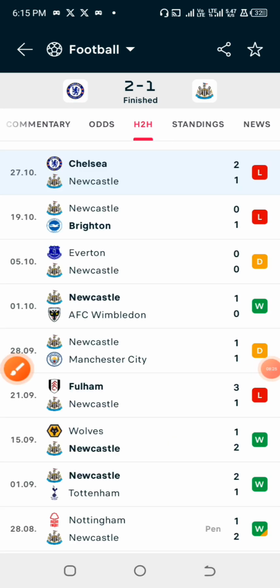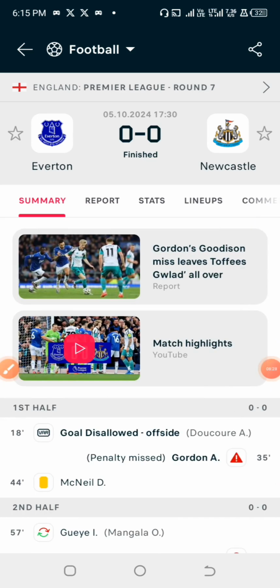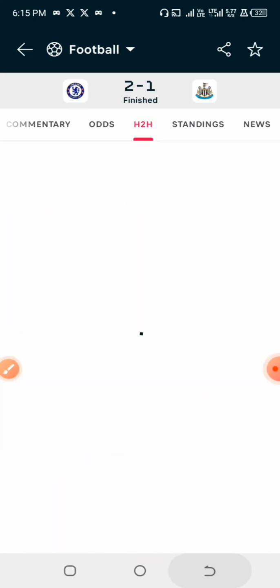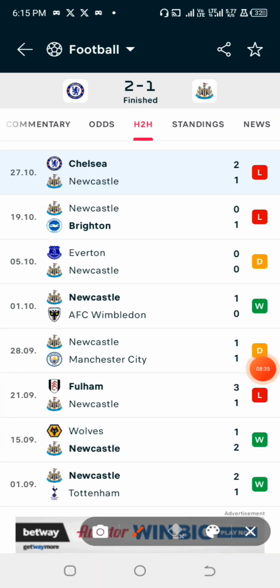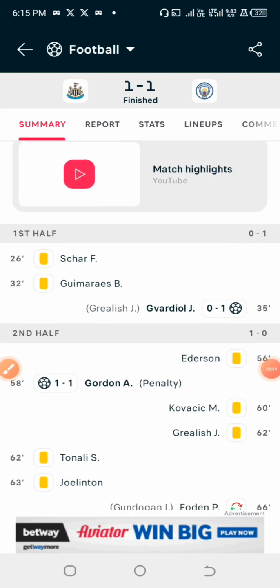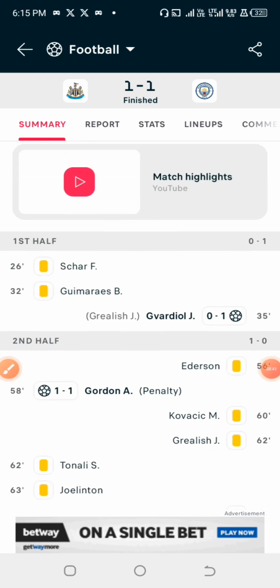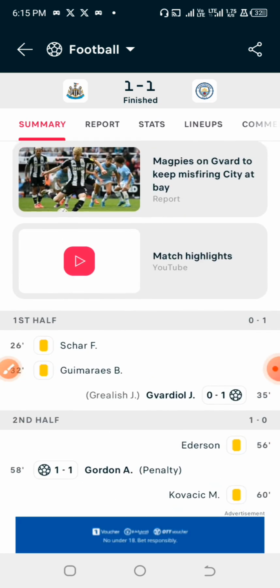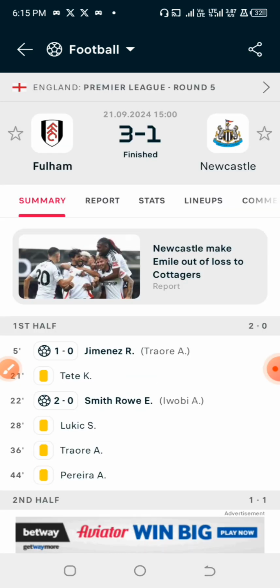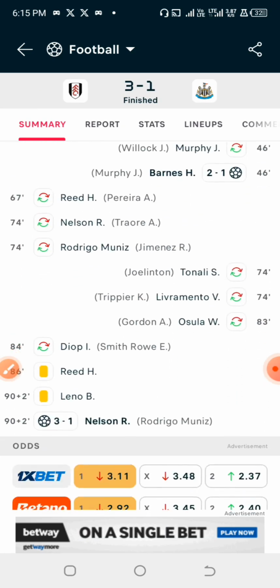And against Everton, they had just 2 yellow cards again, making it 4. And also against Manchester City, they had 4 yellow cards, making it 8 yellow cards now. And going to check the match against Fulham, they didn't have any yellow card here.